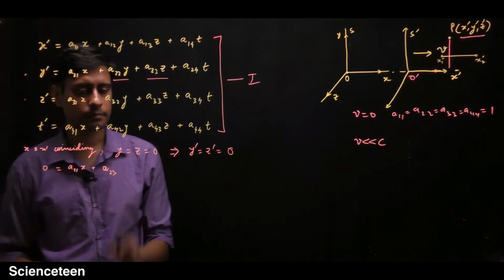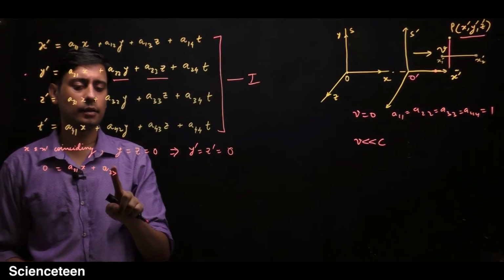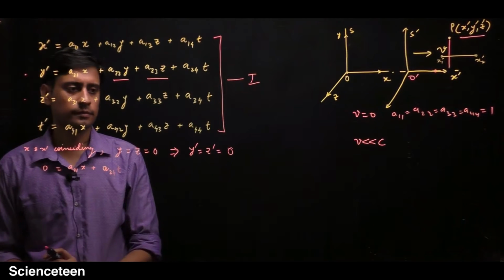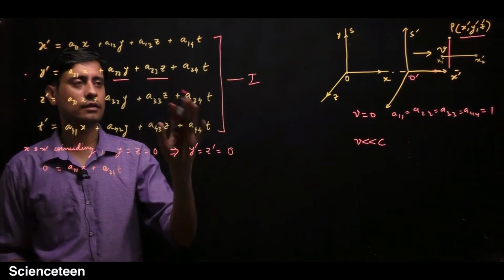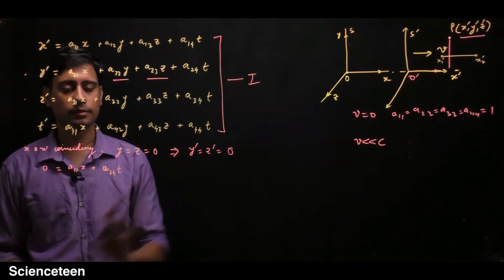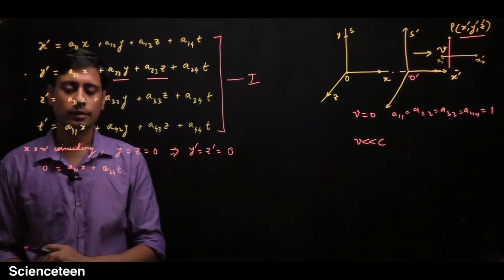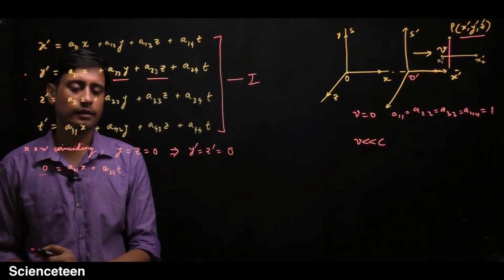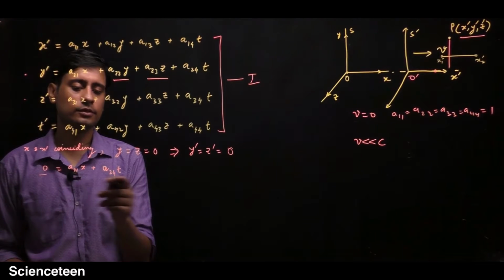The other term is a24t. We are not considering the t, we are just putting these values. So you get it like this. On the left hand side you have 0, and on the right hand side you have these two terms.